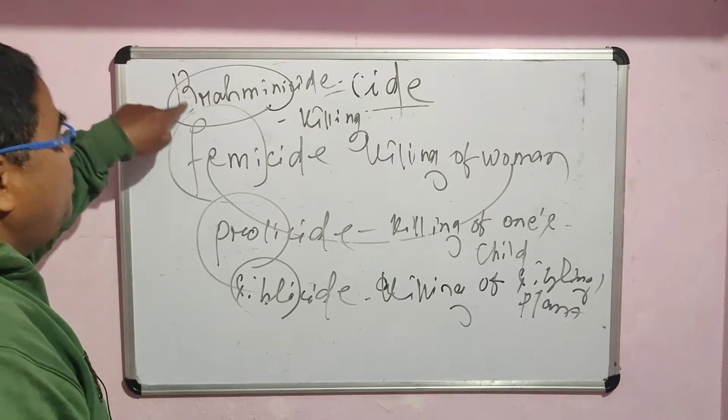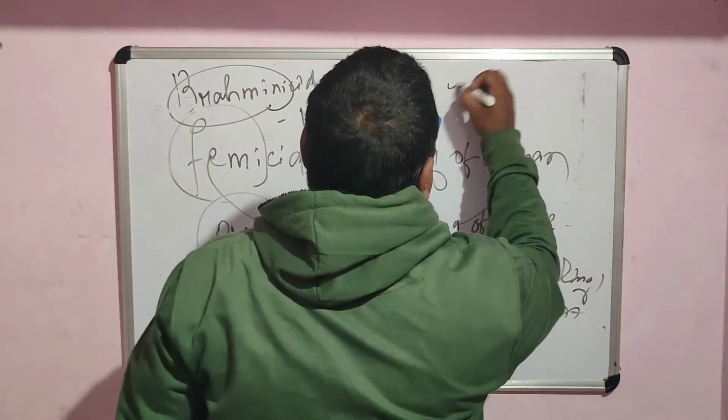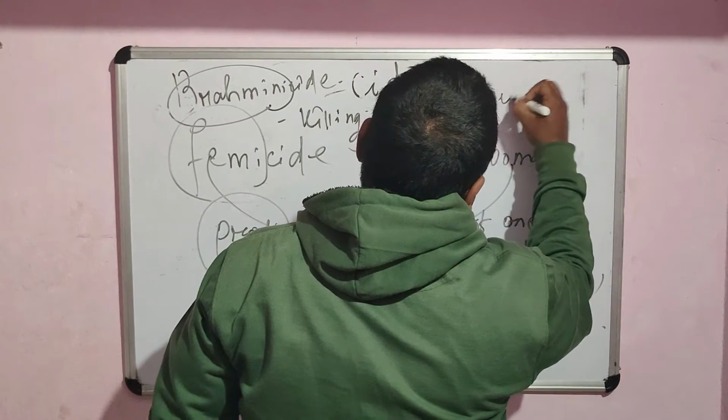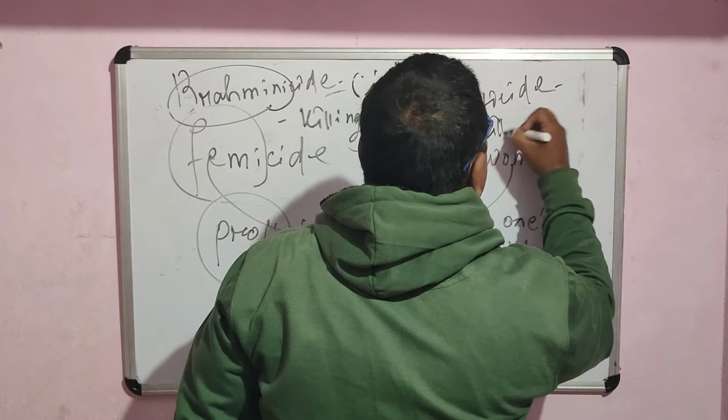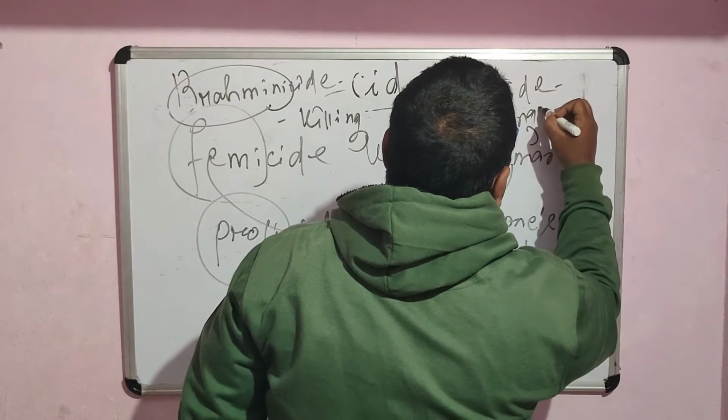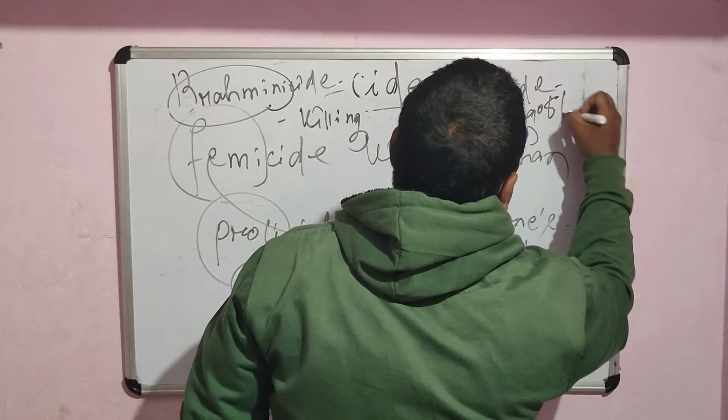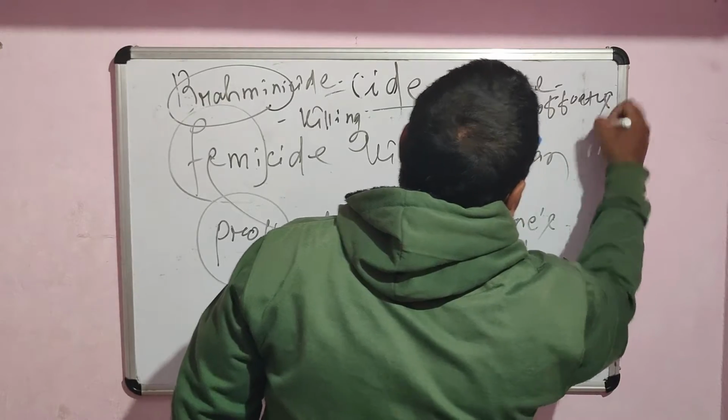Another word is poeticide. What is the meaning of poeti? Poeti means poets. So it means killing of poets, or killing of a poetess. Killing of one's poetess is called poeticide.